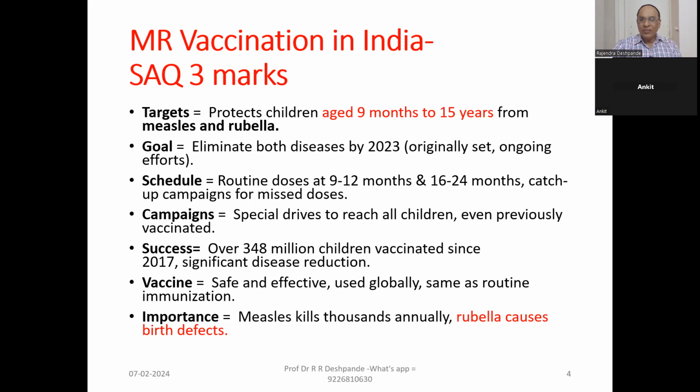What is the importance of this vaccine? Measles, this particular disease, kills thousands of people annually. The children, of course, die because of measles complications. Rubella can cause birth defects. If the mother gets rubella in the pregnancy, the child will suffer. It will get some genetic problem. Birth defects will be created.